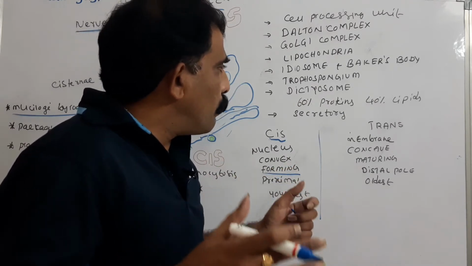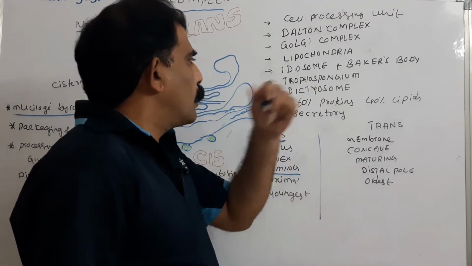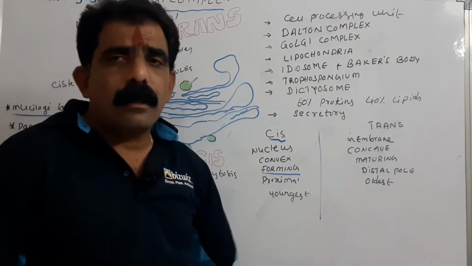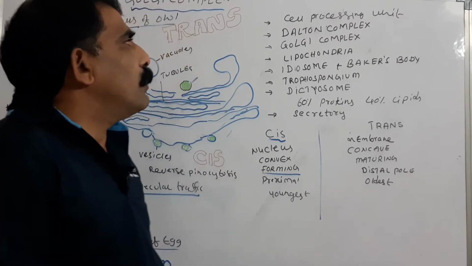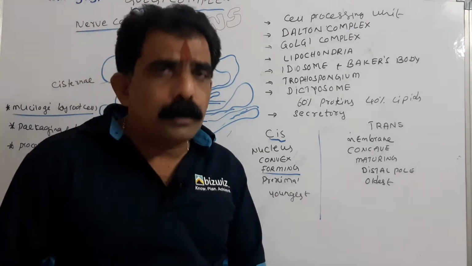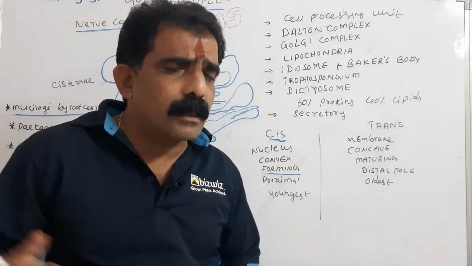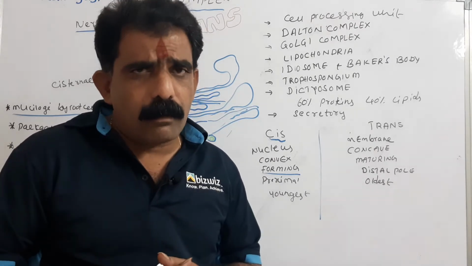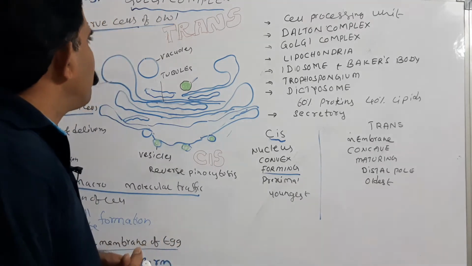So Golgi complex has all these other names, even the cell processing unit of the cell, the middleman of the cell, I will discuss why, and director of macromolecular traffic. All these are the other names of the Golgi apparatus or Golgi complex.